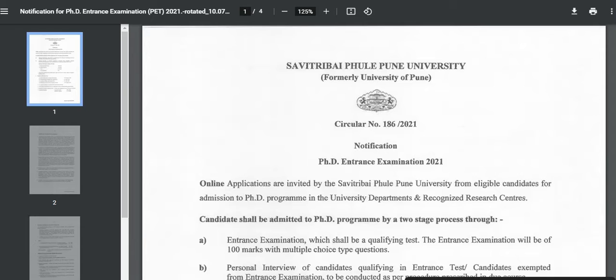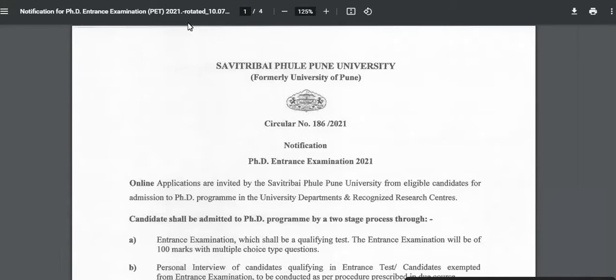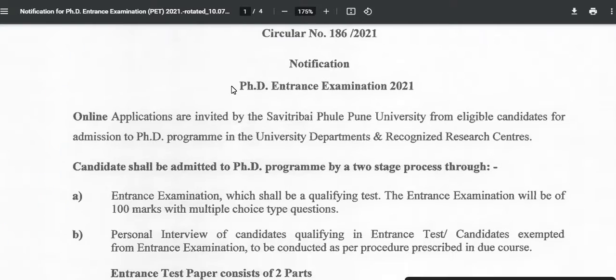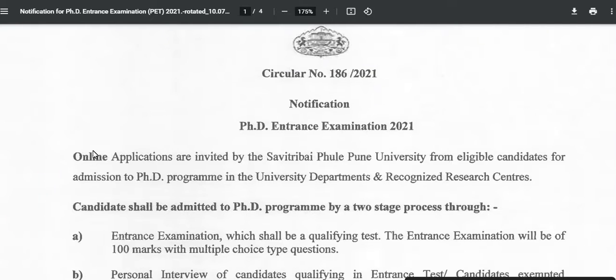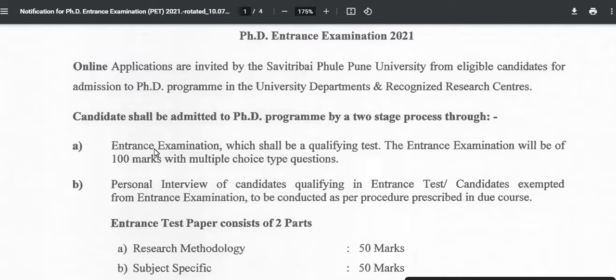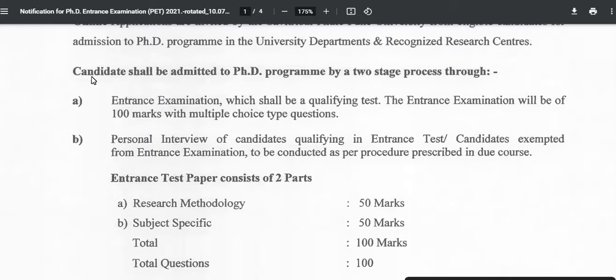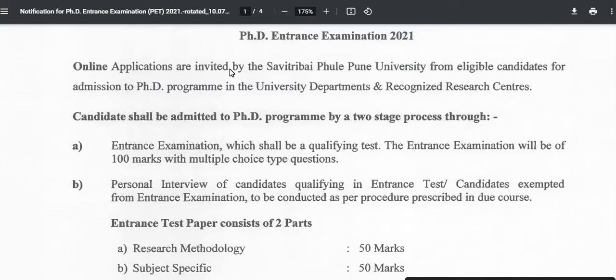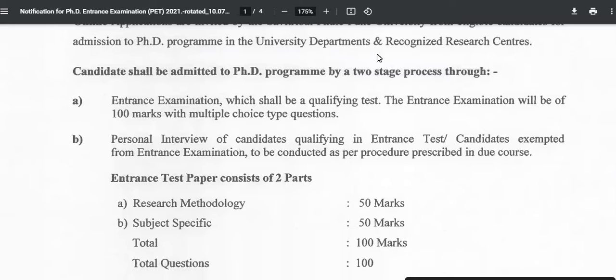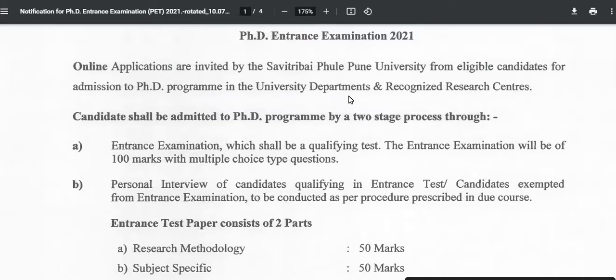This is the first notification, circular number 186, for the PhD entrance notification 2021. Online applications are invited by Savitribai Phule University from eligible candidates for admission to the PhD program in the university departments and recognized research centers. There are many research centers and departments under this university that are inviting applications.